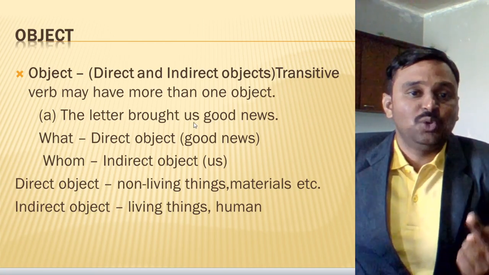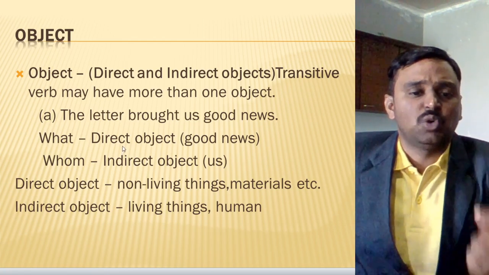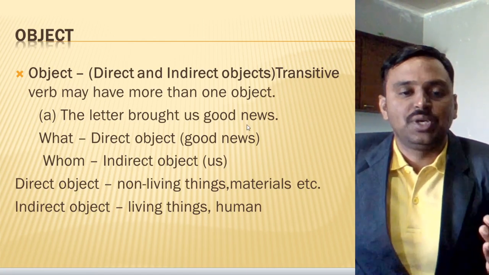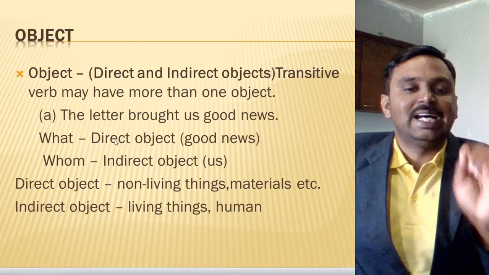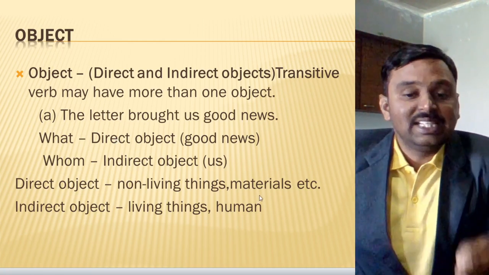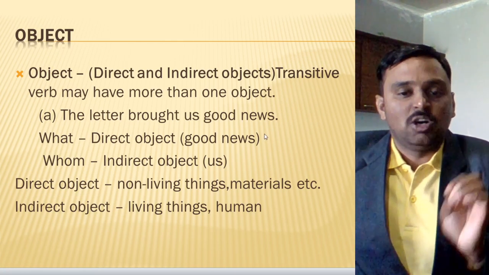How will you identify which is direct and which is indirect? When you ask the question with "what did the letter bring?", you will get the answer good news, and this will be the direct object because it is a non-living thing, a material, and many such things are included in the direct object.